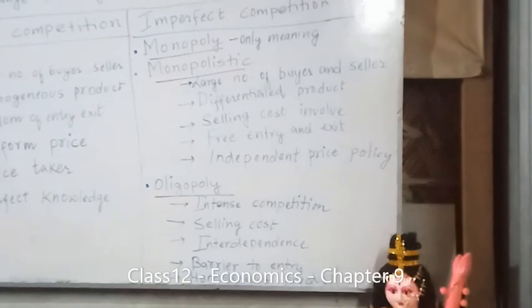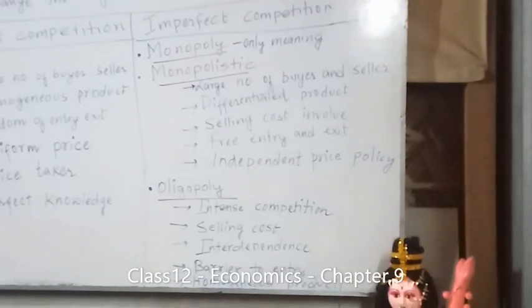Next in this chapter is imperfect competition, which is the second form of market. Now what is imperfect competition? Imperfect competition means a market form which is not the same as the perfectly competitive market. Under imperfect competition you have many forms of market: monopoly, monopolistic market, oligopoly market.